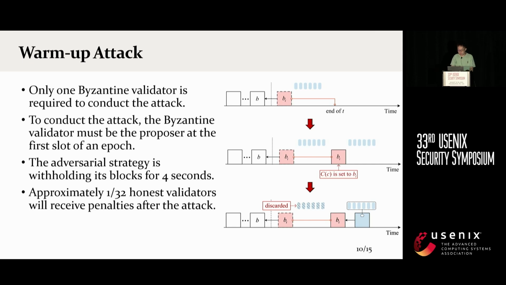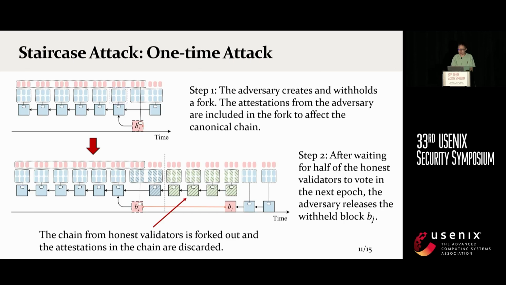After this attack, we see the warm-up attack is not very powerful as it only affects some of the validators. We saw a more powerful attack that can cause all honest validators to receive no reward and get penalized. We start with the one-time attack that attacks a specific epoch. Then, in the next slide, I will show that a one-time attack can be conducted during every epoch.